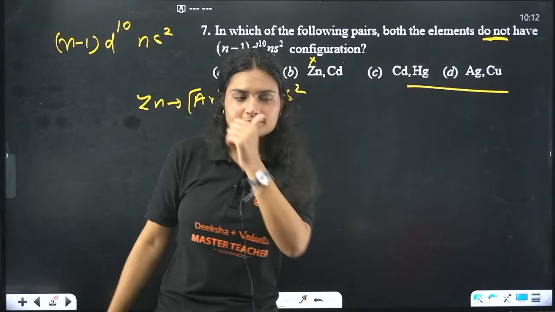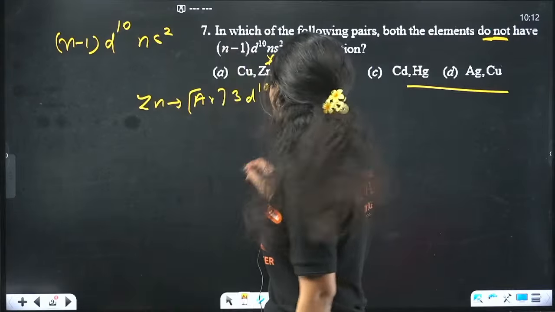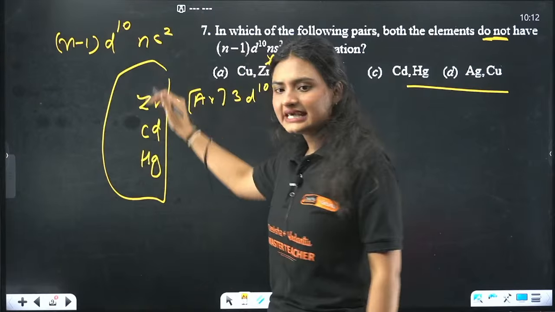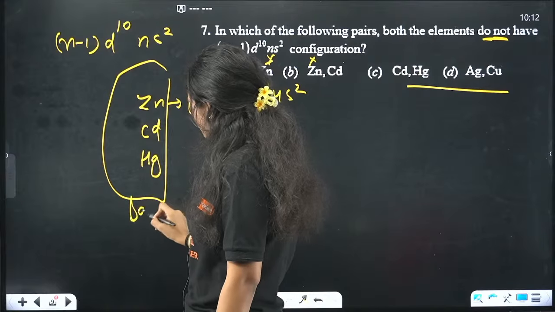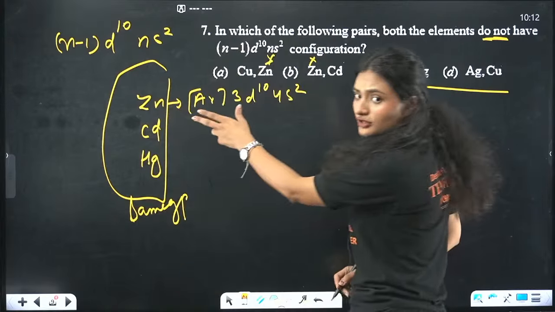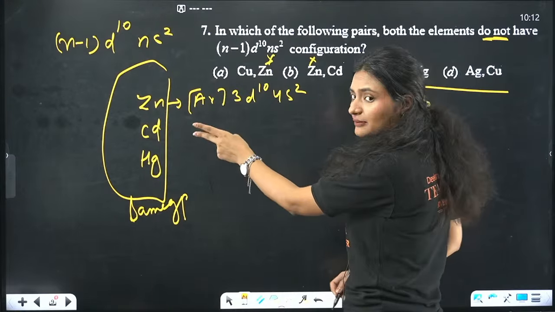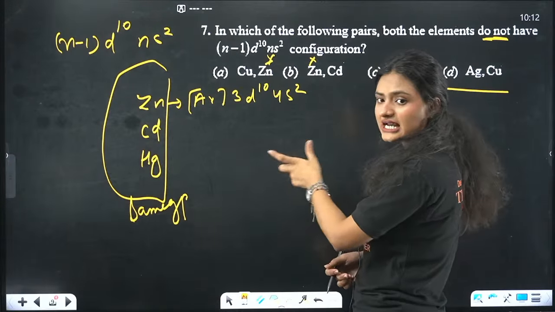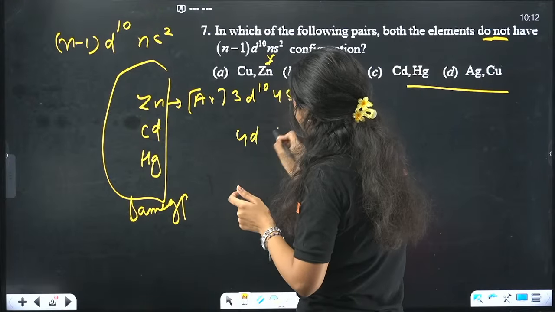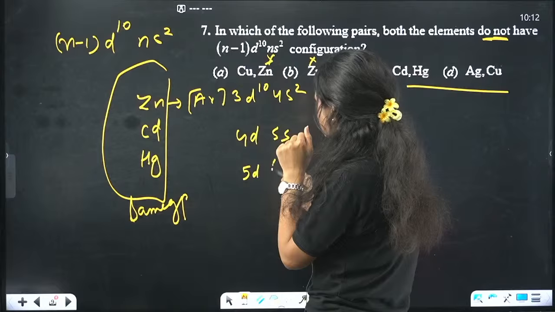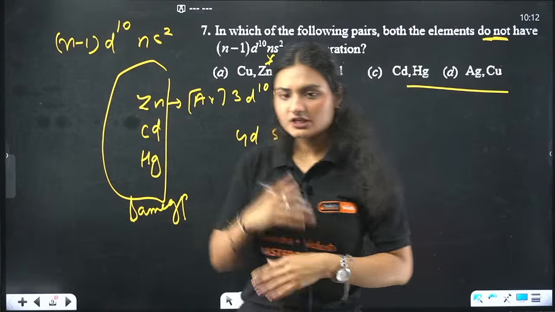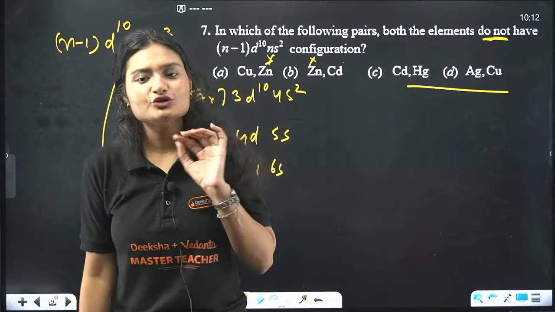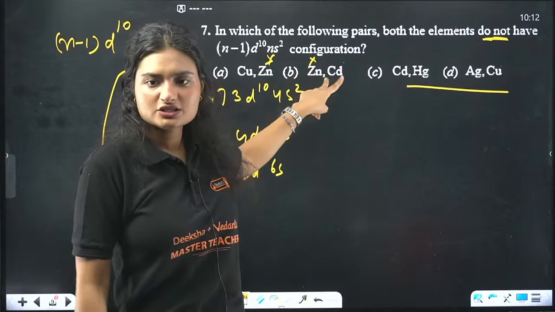Just remember one thing: zinc, cadmium, mercury belong to the same group. So whatever the electronic configuration for zinc, the same will be for cadmium, but instead of 3d it will be 4d and 5s, and for mercury it will be 5d and 6s, because zinc, cadmium, mercury belong to the same group. Even if you do not know that, you still eliminated two answers on that basis, right?